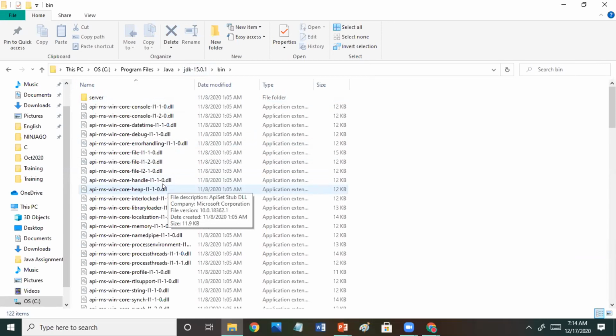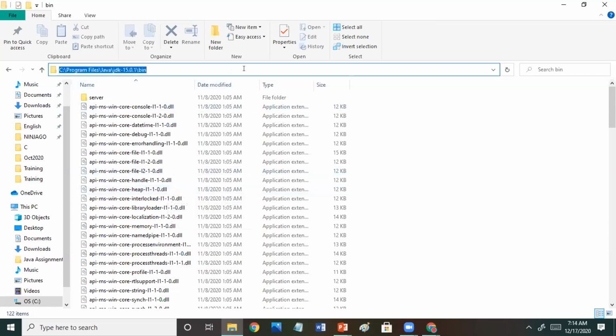So what's the next step? The next step is we will create the environment variable so that we can run all the Java related commands in our command prompt. So we will copy this path, Control C.